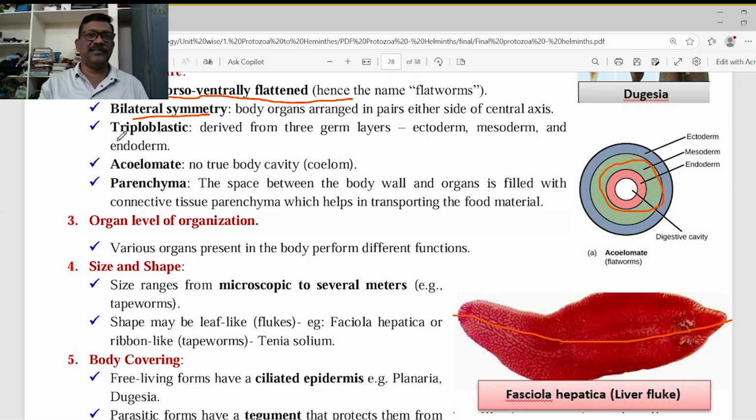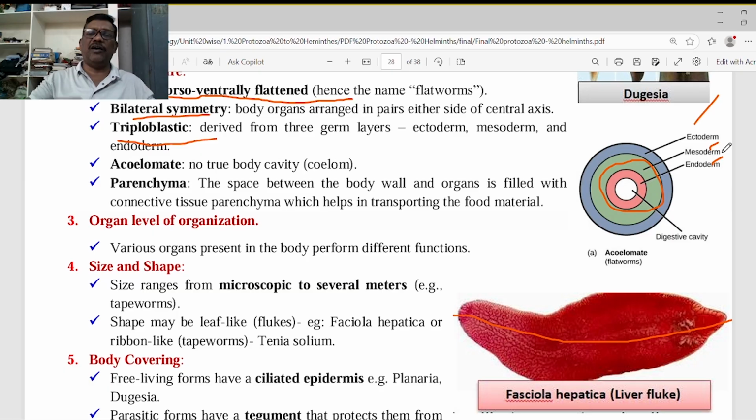Another one is that they are triploblastic animals. Triploblastic means during embryonic development, three layers are present: ectoderm, mesoderm and endoderm. From these three layers, all the organs of the body are developed in later embryonic development after gastrulation. That's why these animals are called triploblastic animals.